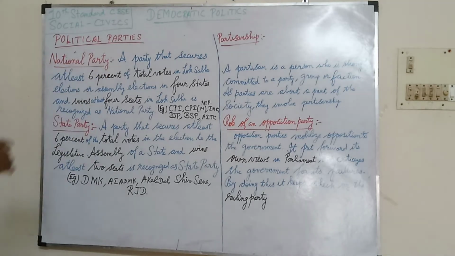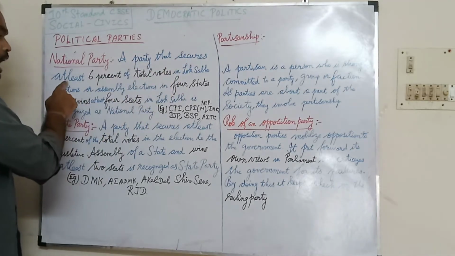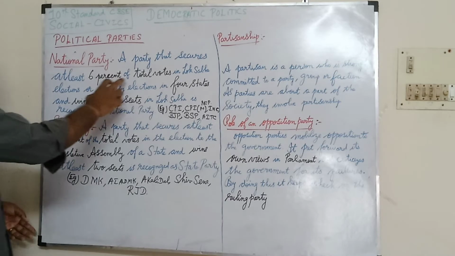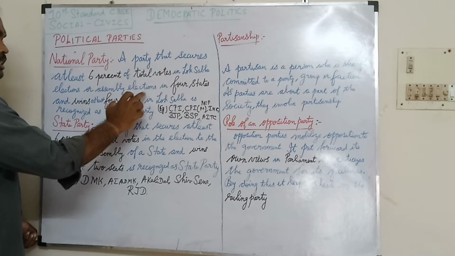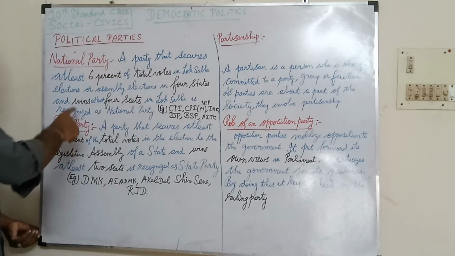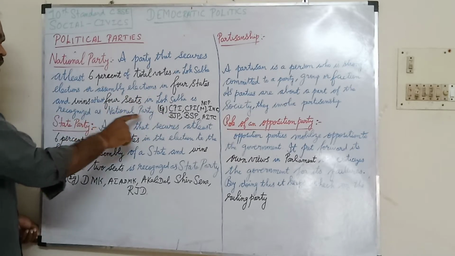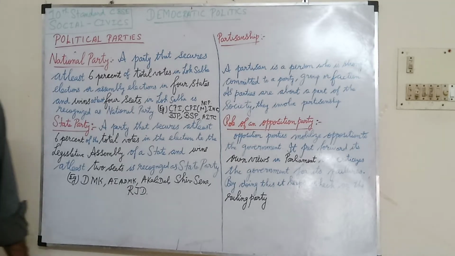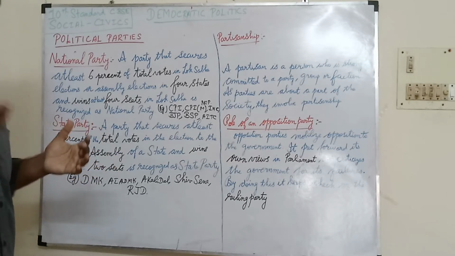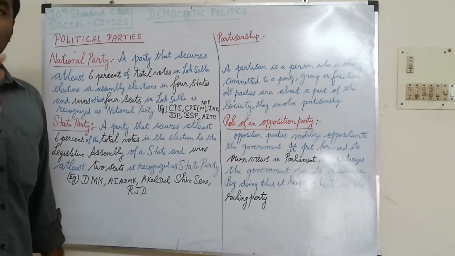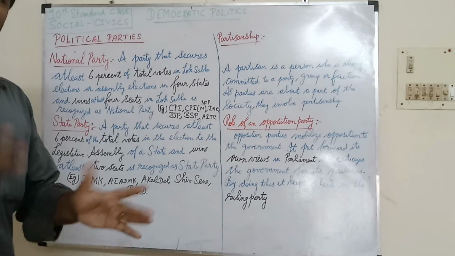National party. A national party is a party that secures at least 6% of total votes in Lok Sabha elections or assembly elections in 4 states and wins at least 4 seats in Lok Sabha is recognized as a national party. For example, there are many national parties. So, a party getting 6% of total votes, either in a Lok Sabha election or an assembly election.